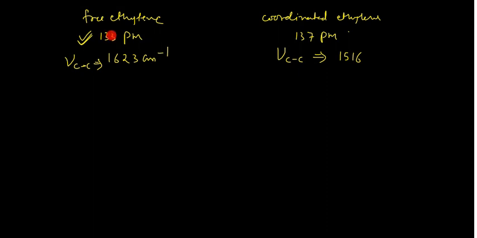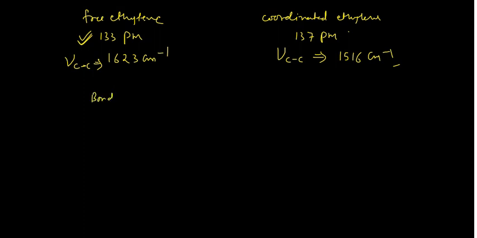When bond length is smaller, it will require higher energy to stretch the bond, and it will have a higher frequency. I have explained this already in my previous lectures also. And here you see the bond length is quite high, that means the bond is weak. When the bond is weak, it will require lower energy to stretch the bond. That's why this value is lower, which is 1516 centimeter inverse. This is how you can understand the things. And for this, you can remember a very important thing here, or trick.